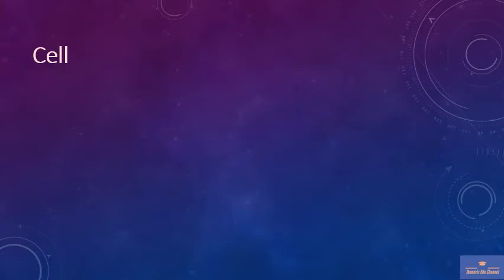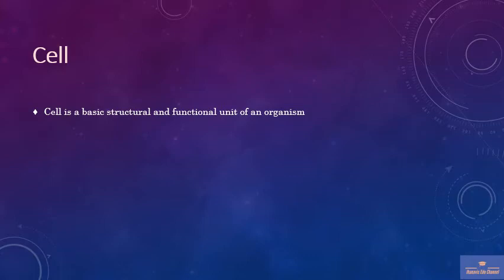What is a cell? A cell is a basic structural and functional unit of an organism. All organisms are made up of cells, either unicellular or multicellular.